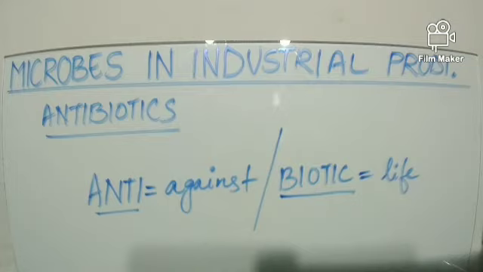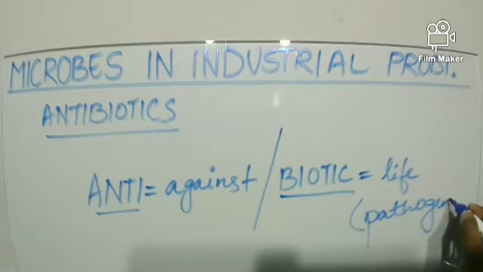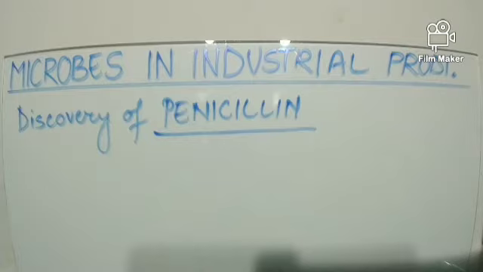But these antibiotics are not against our lives. We can simply understand that these antibiotics are against the life of those disease causing organisms, or we can say the pathogens.